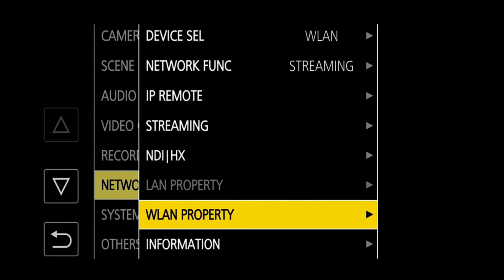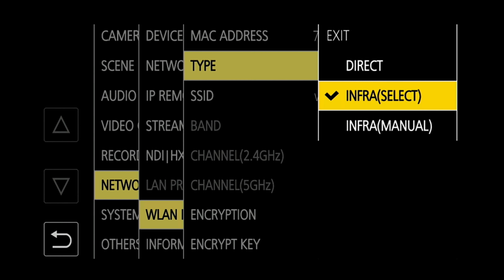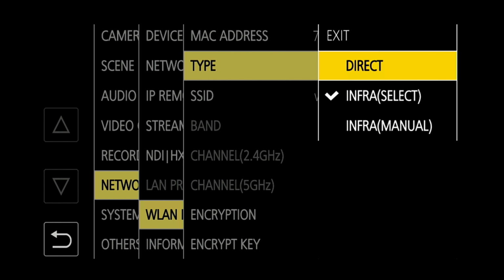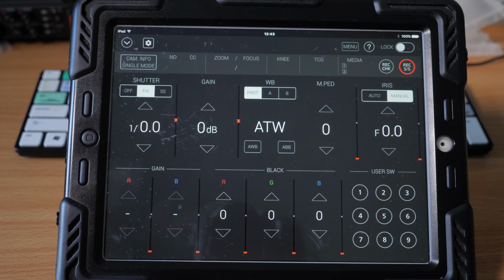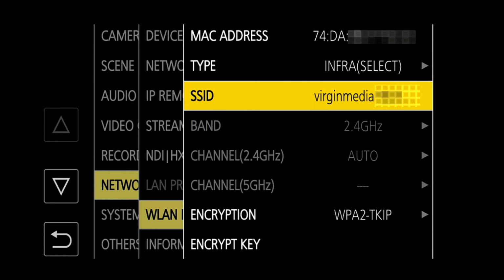Now when we look at the network menu, the LAN property is greyed out and WLAN property is enabled. In here we can set how we're using the Wi-Fi connection. In this case we're in infrastructure mode, connecting to a wireless router. We can also set this to direct, if we're using the camera to connect directly to a pad to use the CX350 remote app. SSID shows us the available wireless networks that we can connect to.